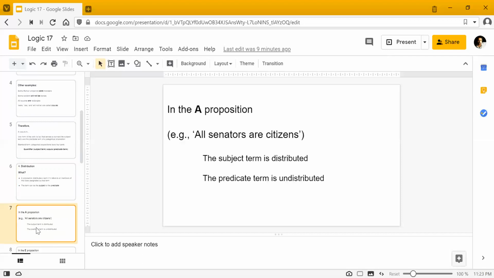So in this proposition, what is happening? We are saying that all senators are citizens, meaning there is no senator in the world who is not a citizen. All the senators in the world are citizens. So you're talking about all the senators in the world, right? But can we say the same thing about citizens? No, we can't. We're not talking about all the citizens in the world. We can't say that all the citizens in the world are senators. So that means that in A propositions, the subject term is distributed.